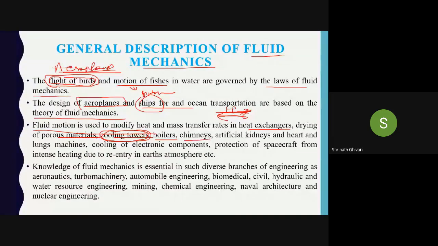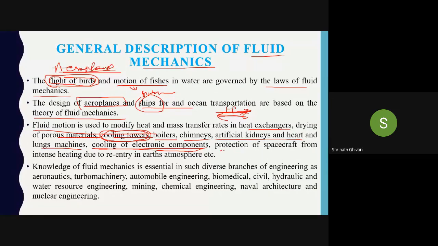Chimneys, artificial kidneys, and heart and lung machines. There also basic fluid motion is required, because through the heart and lungs there should be a flow of fluid. Cooling of electronic components. You might have seen the CPUs which are used nowadays. They are using some coolants, but before that they were using fans, right? The fans provide a huge amount of air to the electronic equipment so that it cools, because the processing speed is very fast, so it gets heated up. So it has to be cooled. Otherwise, your motherboard may crash.